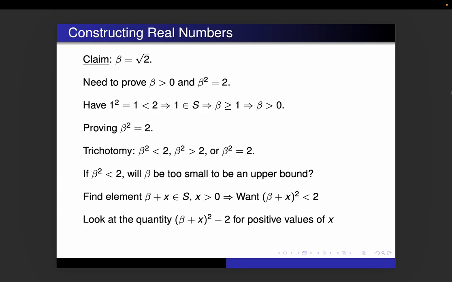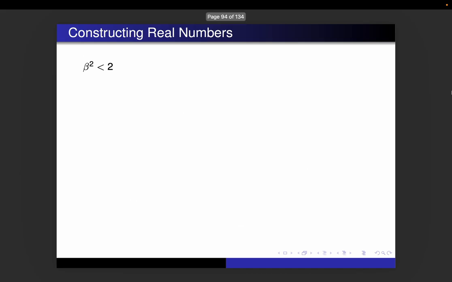And so in order to show that, it can be helpful, as we've seen in previous problems that we worked on, to look at beta plus x squared minus 2, and we want that, again, for positive values of x, to show that that can be negative. All right, so let's give it a try. So we know beta squared is less than 2, and if we subtract beta squared from both sides, that tells us that 2 minus beta squared is a positive number. Well, we were looking for a positive number x to add on to beta to see if when we square that, we get a number less than 2. Let's try x equals 2 minus beta squared.